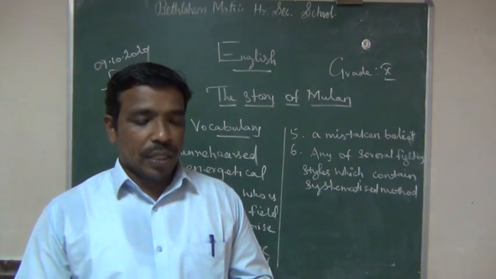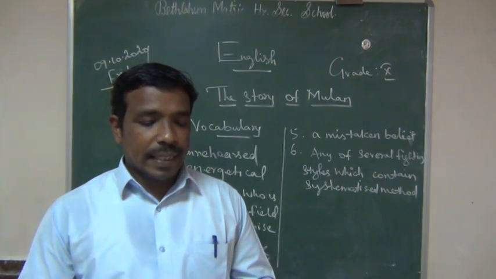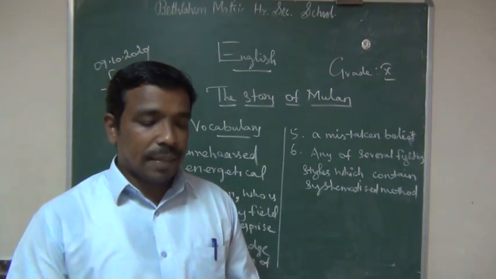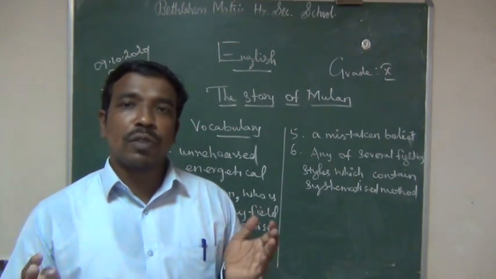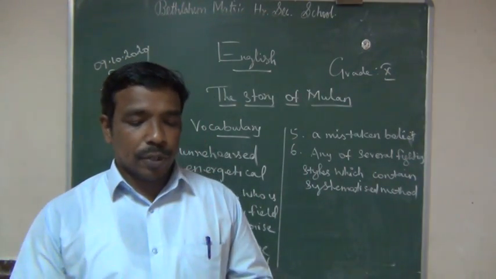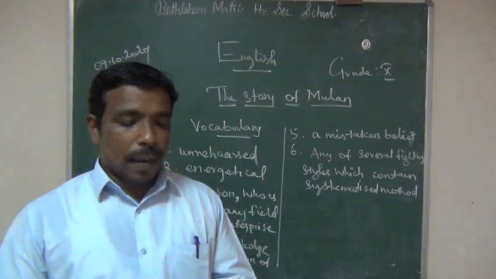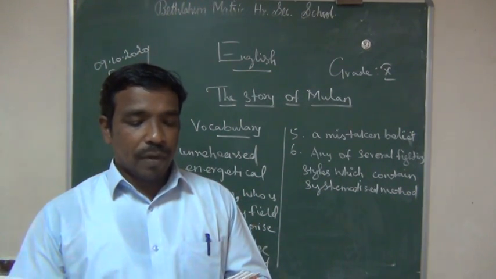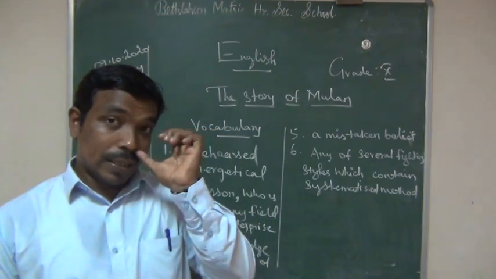The story of Mulan. This is the classic story of Mulan based on the legend of Hua Mulan. A legend is a story from long ago that is believed to be true or mostly true. Legend means it may be a true story or a mostly believed story. Many years ago, China was in the middle of a great war. The emperor said one man from each family must leave his family to join the army. Mulan, a teenage girl who lived in a faraway village of China, heard the news when she was outside washing clothes.